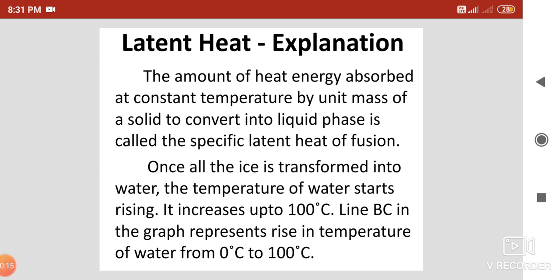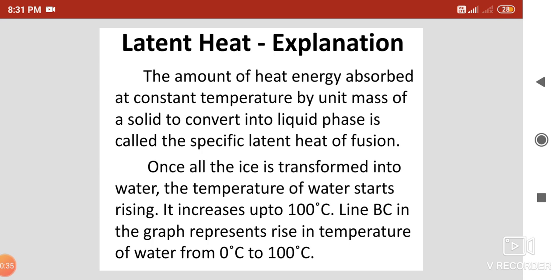Yesterday we discussed one activity where ice cubes are heated, and till all the ice cubes melt the temperature remains constant. On further heating, when the liquid starts boiling, till all the liquid boils the temperature remains constant.